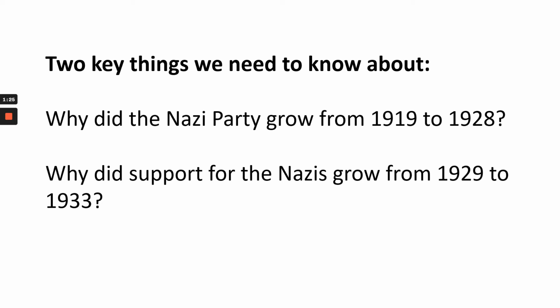So we need to look at why the Nazi Party was able to grow when the situation was quite difficult for them, particularly during the Golden Age from 1924 to 28 of the Weimar Republic, but also why they were able to benefit so much from the period of time where things went very badly for the Weimar Republic. Why did the Nazis rise rather than all of the other parties that could also have benefited from the problems faced by the Weimar Republic?